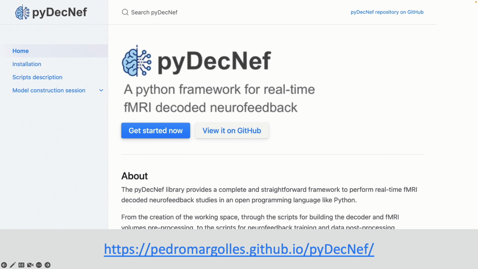So far, neurofeedback pipelines were really closed and complex to run. However, we decided to create our own and simplify it for everyone. We created pyDecNef, an open Python framework for real-time fMRI decoded neurofeedback.